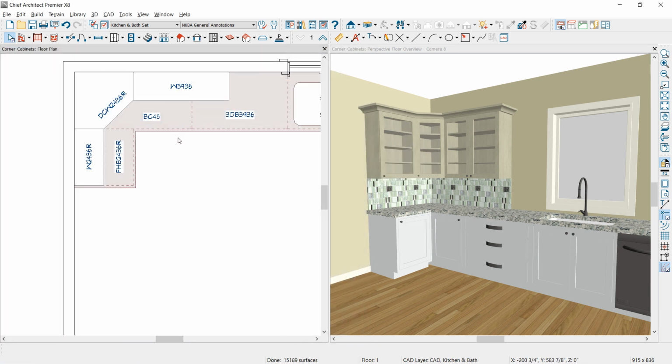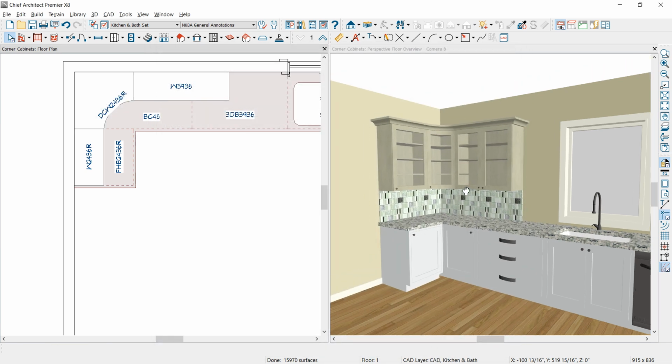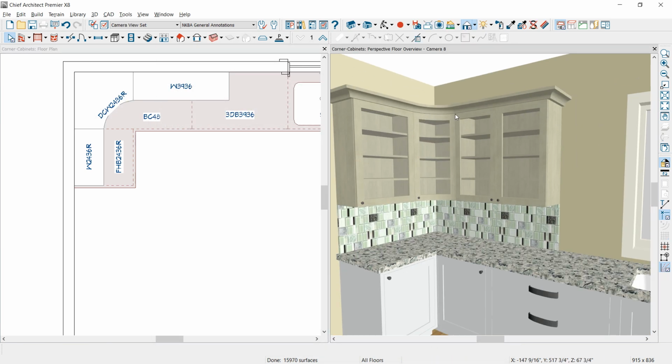Now on the upper wall cabinet that has a diagonal face, let's say I want to create a curved or bow front cabinet. In that case, you can come in, there's a bow depth, and I'll put in 3 inches, and you'll see that in the 3D view it creates the bow on it. It also has crown molding that will wrap.